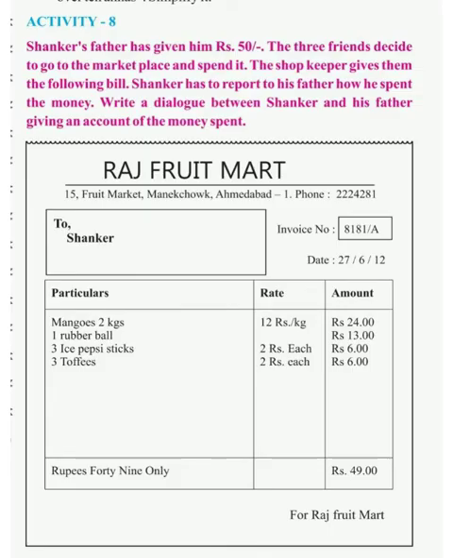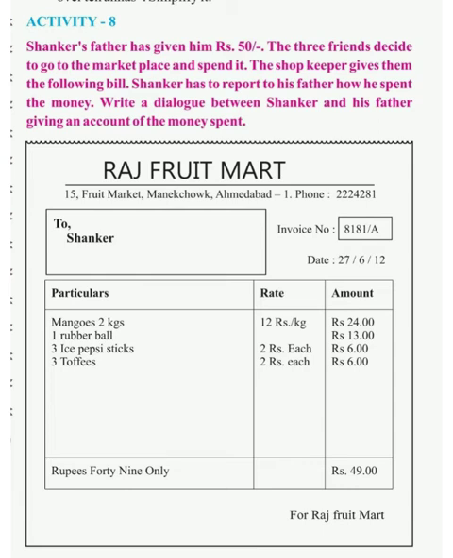Now let's see activity 8. Sankar's father has given him rupees 50. The three friends decide to go to the marketplace and spend it. The shopkeeper gives them the following bill. Sankar has to report to his father how he spent the money. Write a dialogue between Sankar and his father giving an account of the money spent.